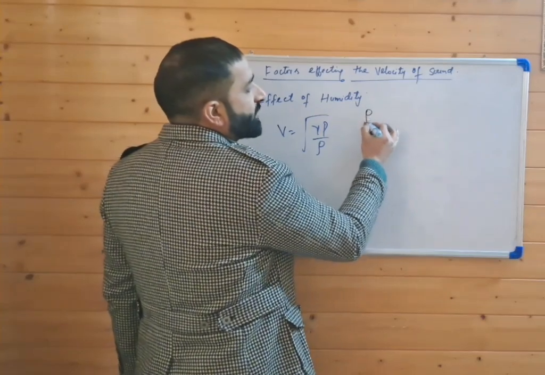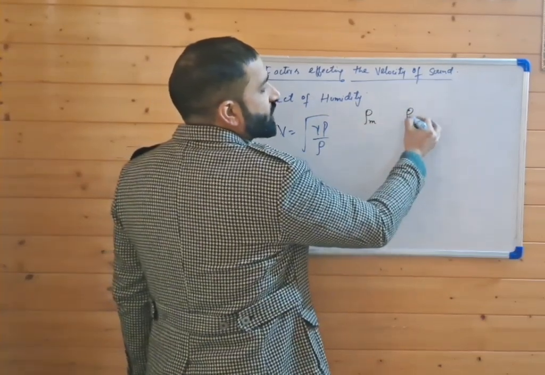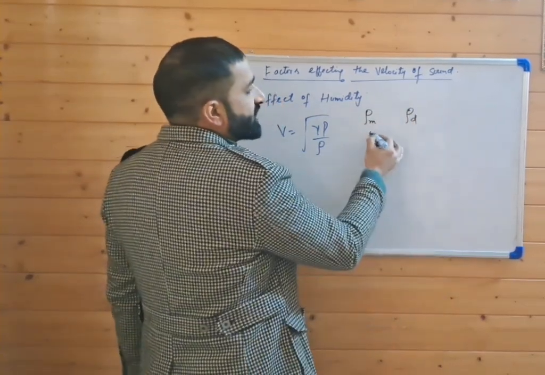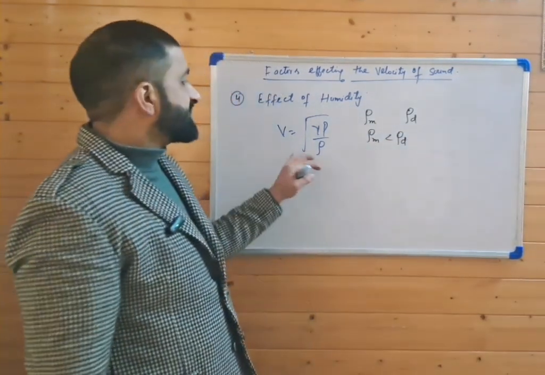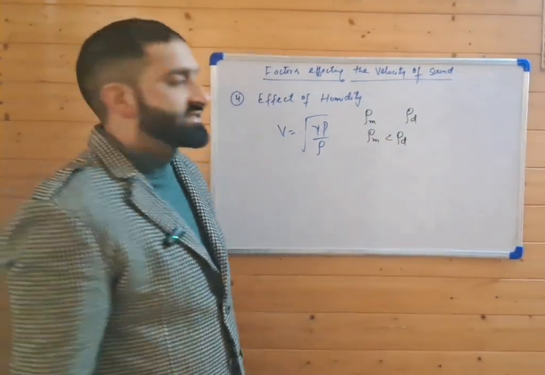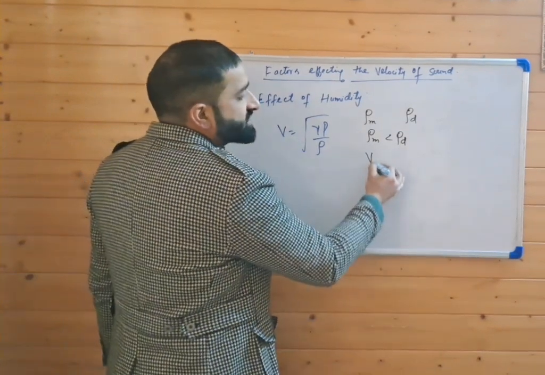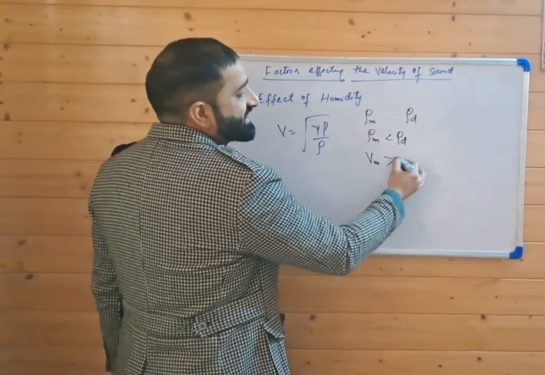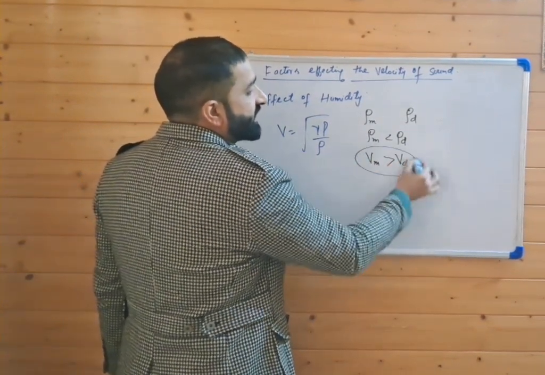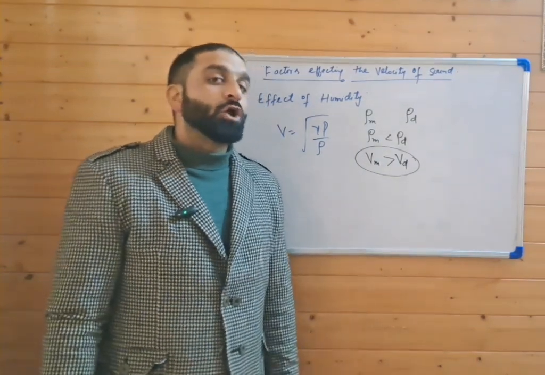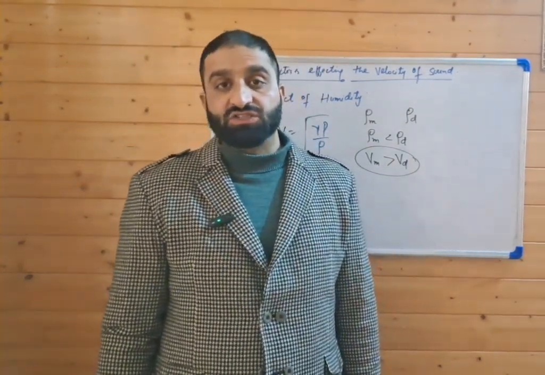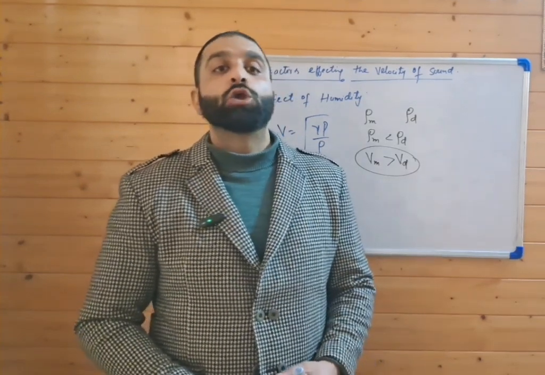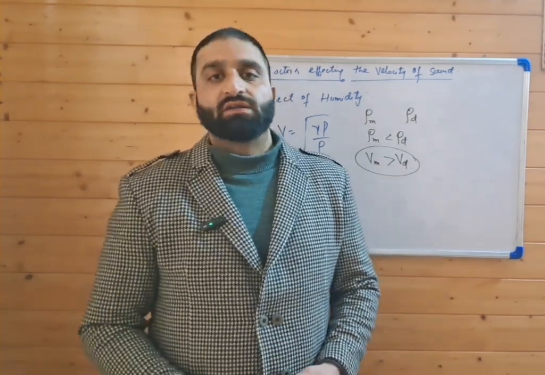Let rho m be the density of moist air and rho d be the density of dry air. So rho m is less than rho d. Now the velocity is inversely proportional to the density. That means velocity in the moist air is greater than velocity in the dry air. So because of the presence of humidity, the velocity of sound in air increases. So sound travels faster on a humid day than on a dry day.